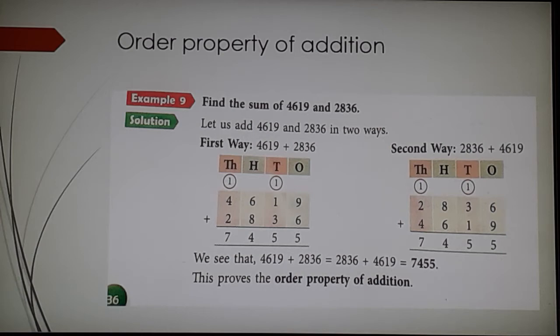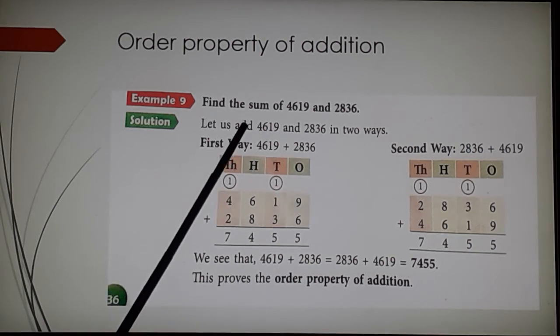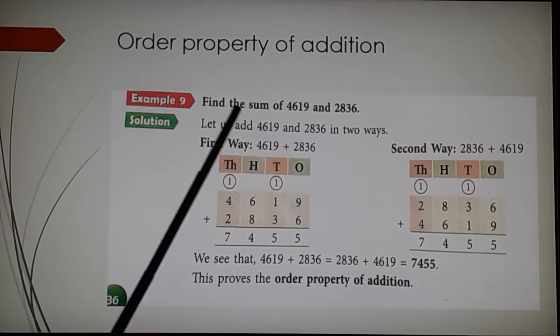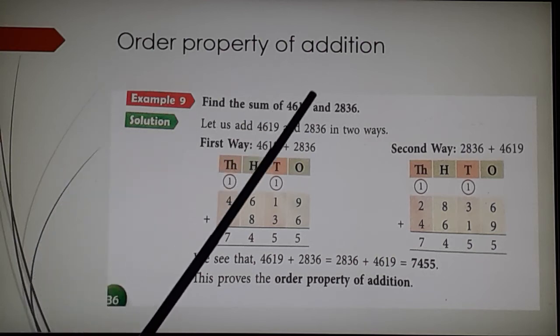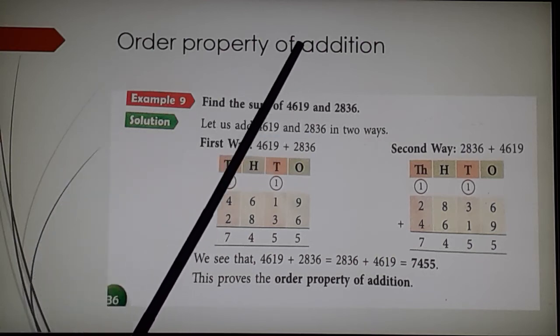I have taken this directly as a snapshot of your textbook to help you understand better. They have taken bigger numbers, but let us see. If I want to find the sum of 2 numbers, you can just think in your mind 2 and 3. If they are very big numbers, you can just write 2 and 3.